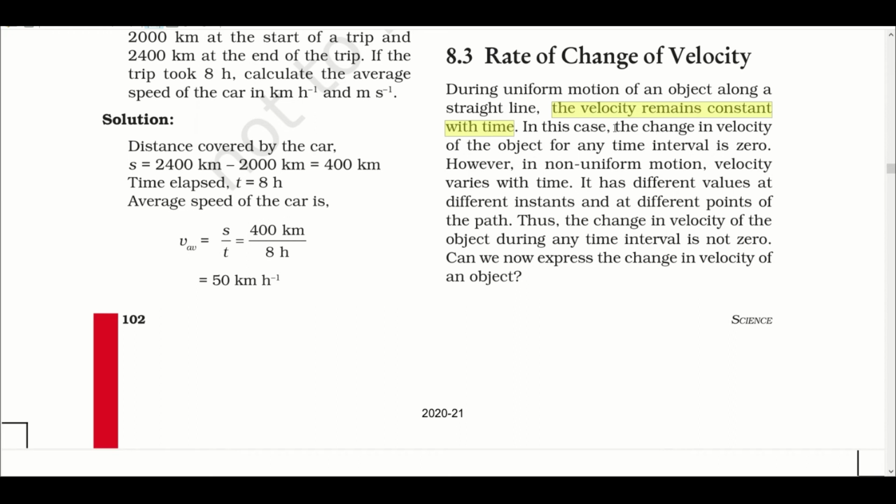So when uniform motion is being performed by the object, there is no change in the velocity, and that change is considered as 0. But in non-uniform motion, velocity varies with time. It has a different value at different instants and at different points of the path. Thus, the change in the velocity of the object during any time interval is not 0.